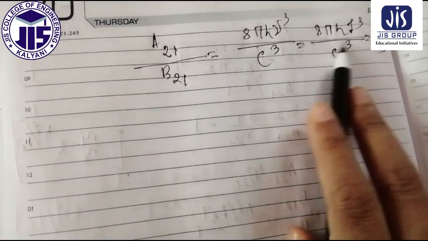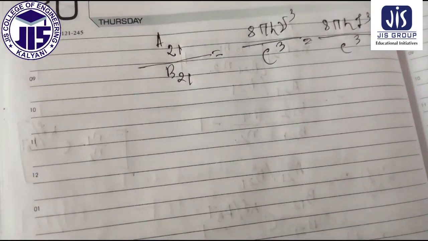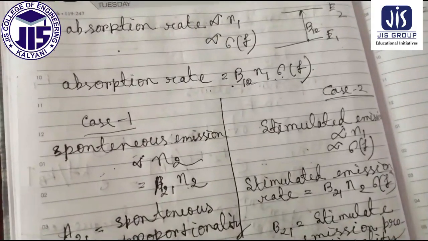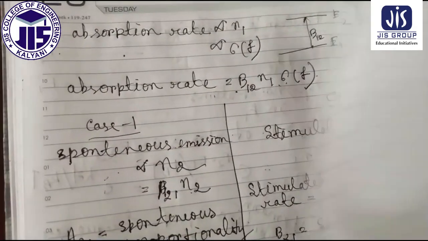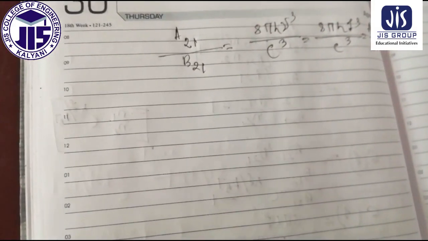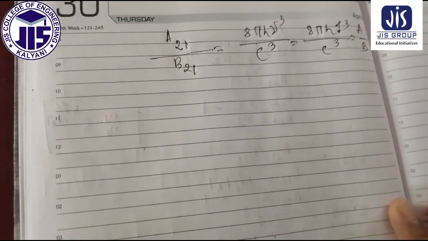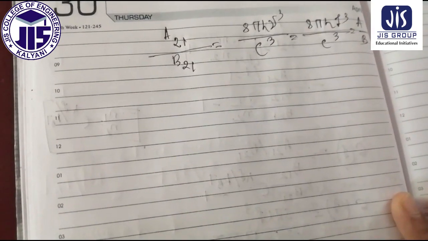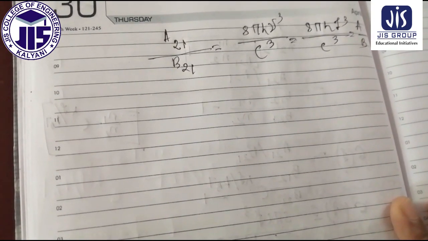If you have any question or query regarding this whole derivation, you may ask later on. But most importantly, first you have to do the practice, otherwise you will not be able to understand the whole thing. So do the practice first, then it will be more clear.